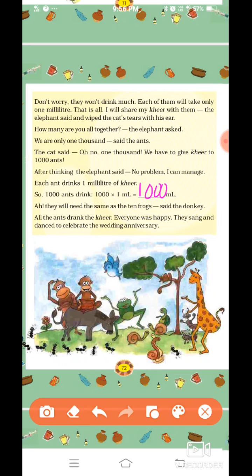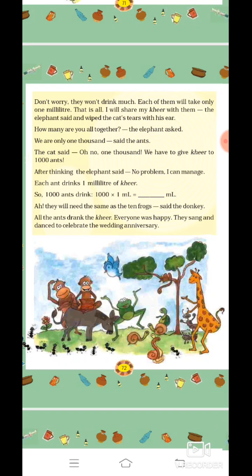They will need the same as the 10 frogs, said the donkey. Now we have studied in the previous page that 10 frogs drink 100 ml each. So we got the answer 1000 milliliter, which is equal to 1000 ants. All the ants drank the kheer. Everyone was happy. They sang and danced to celebrate the wedding anniversary. We can see in the photo itself that they are singing and dancing and enjoying.